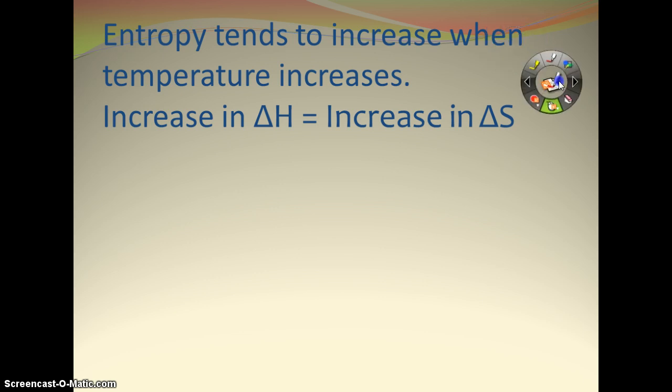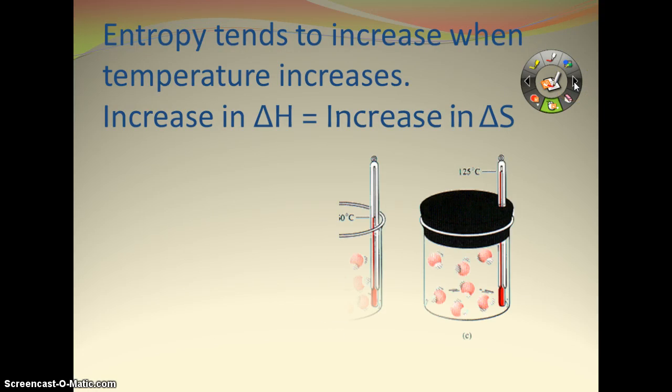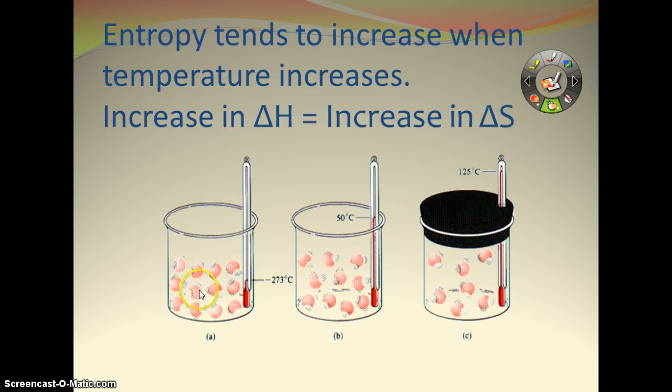Entropy is also going to increase when temperature increases. So if you increase the heat, those molecules are going to start to move about a little bit faster, running into each other more. So you've increased the disorder, the chaos that's there. So you can see these molecules aren't moving very fast. They're just kind of hanging out, and then they start to move faster.